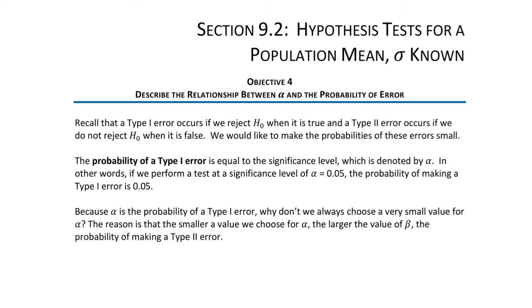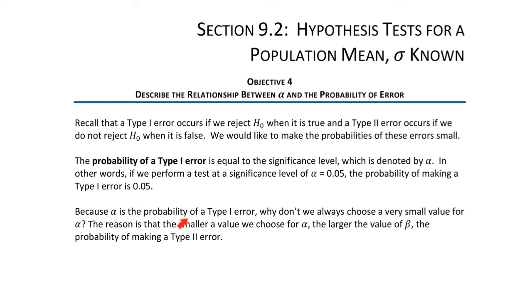Objective 4. Describe the relationship between alpha and the probability of error. You already know that type 1 error occurs if we reject the null hypothesis when it is true, and type 2 error occurs if we do not reject the null hypothesis when it is false. We would like to make the probabilities of these errors small. The probability of type 1 error is equal to the significance level, which is denoted by alpha. In other words, if we perform the test at the significance level of alpha equal 0.05, the probability of making the type 1 error is 0.05.